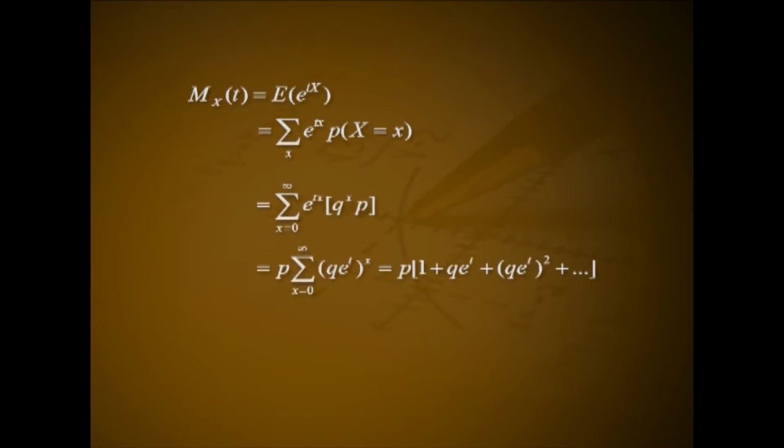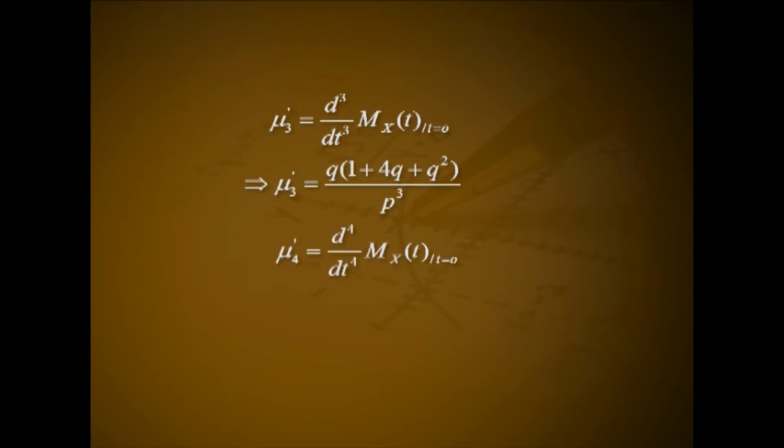Moment generating function M_x(t) equal to expectation of e raised to tx, that is summation over x of e raised to tx into probability of capital X equal to small x, that is summation over x from 0 to infinity e raised to tx into Q raised to x into P, that is P into summation over x from 0 to infinity (Q e raised to t) raised to x, that is P into 1 plus Q e raised to t plus (Q e raised to t) square plus etc. That is P divided by (1 minus Q e raised to t),